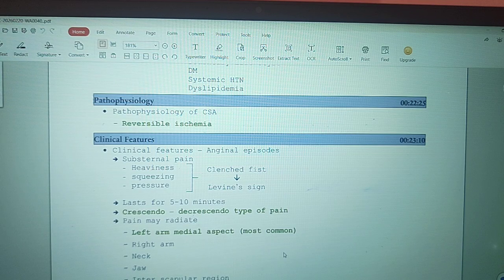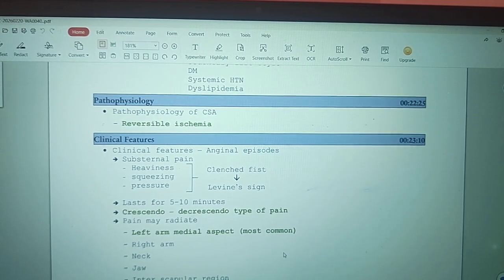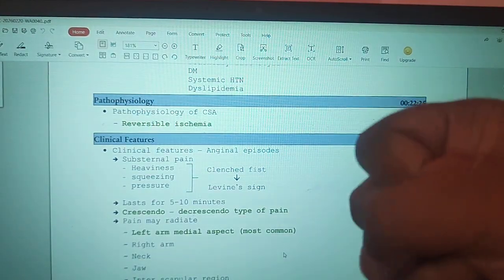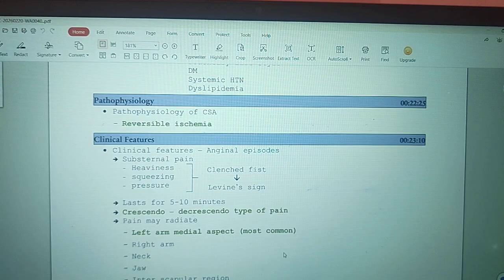And sometimes the patient demonstrates the nature of this anginal chest pain by means of a clenched fist over the precordium or the sternum. So he will put a clenched fist, putting the hand over the precordium. That is how the patient will demonstrate the chest pain, by putting the clenched fist over the precordium or sternum. And we call that sign the Levine sign.